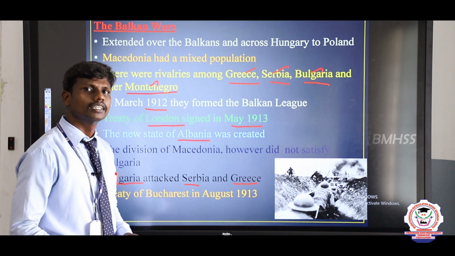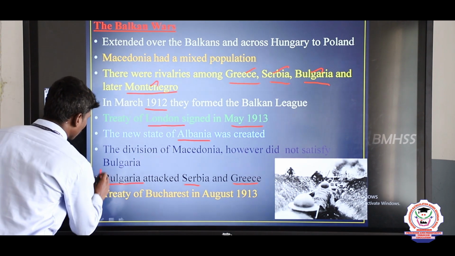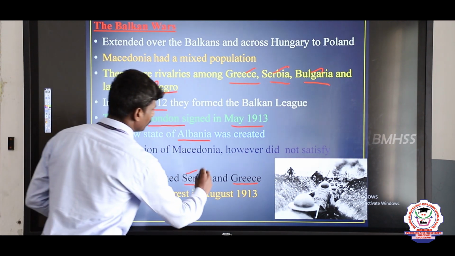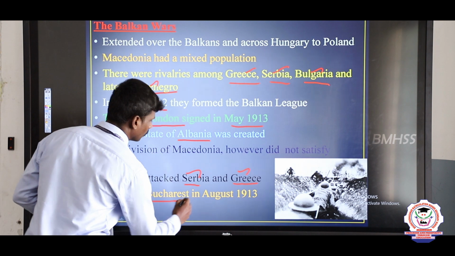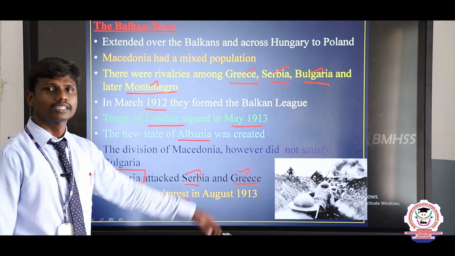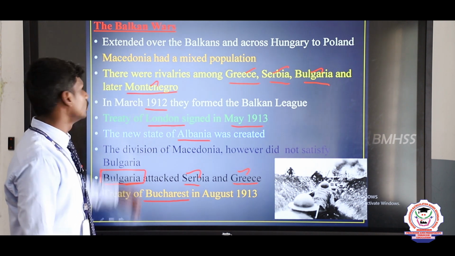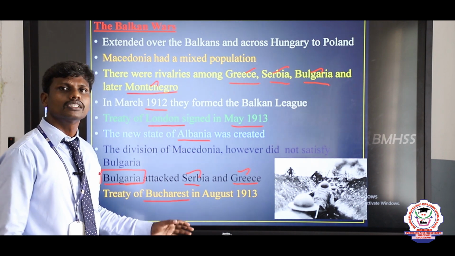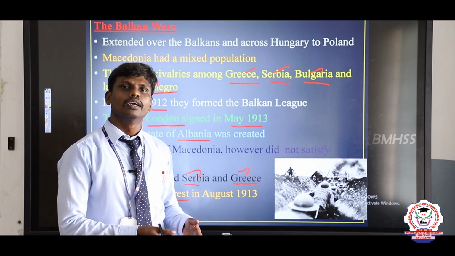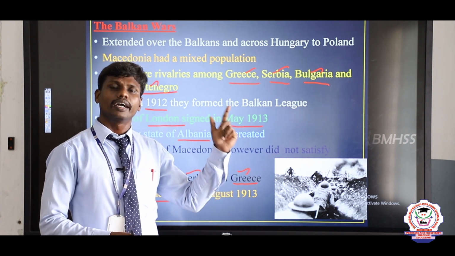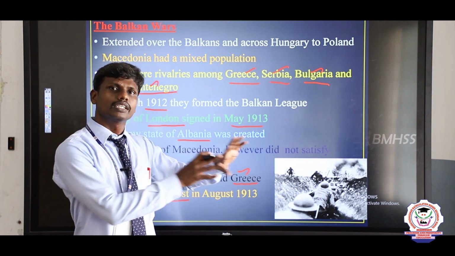In the year 1913, the Second Balkan War happened. At that time, Bulgaria was defeated by both Serbia and Greece, so they signed a treaty. The name of the treaty is the Treaty of Bucharest. It was signed in August 1913. Now Bulgaria was defeated and Turkey was also defeated, so these two countries joined the side of Germany. Now you can understand that Germany, Austria, Hungary and Turkey all became one team. They are known as the Central Powers.